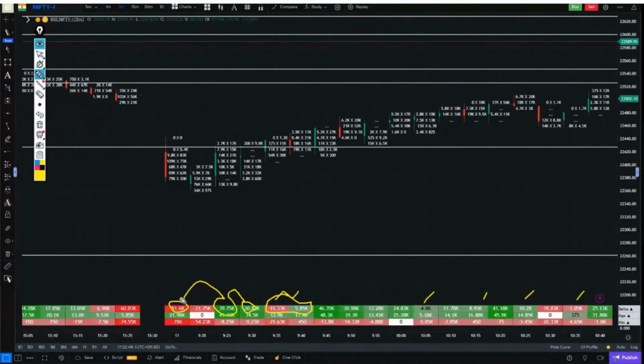This means that candles with a heavier delta indicate where heavy buyers and heavy sellers are active. For example, any candle with a significantly heavy negative delta indicates that there are a lot of sellers within that candle. Conversely, any candle with a positive delta suggests that there are a lot of buyers within that candle. And candles with a very low delta, like just 11,000, 5,000, or 4,000, mean that there are very few active buyers and sellers within those candles.